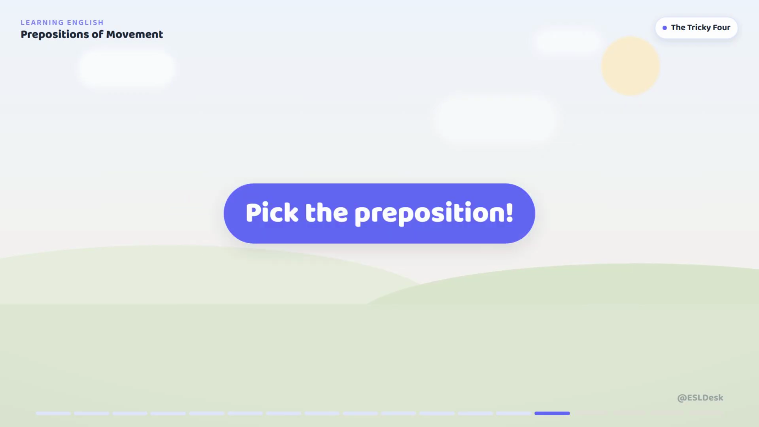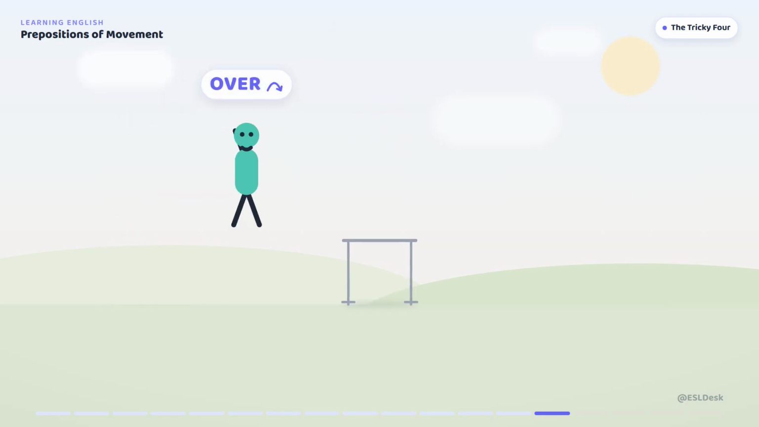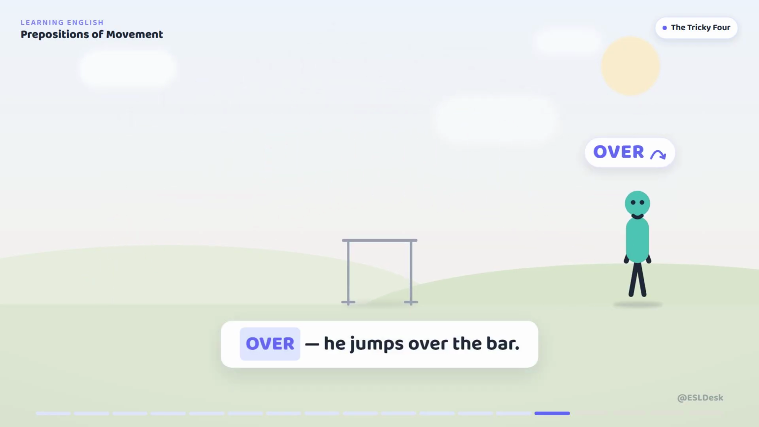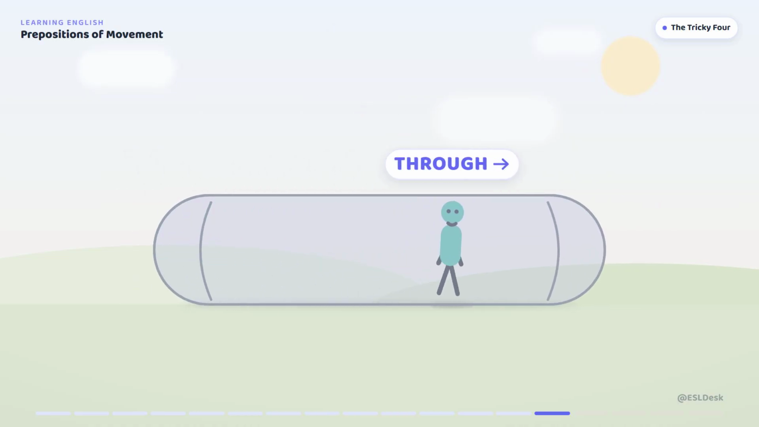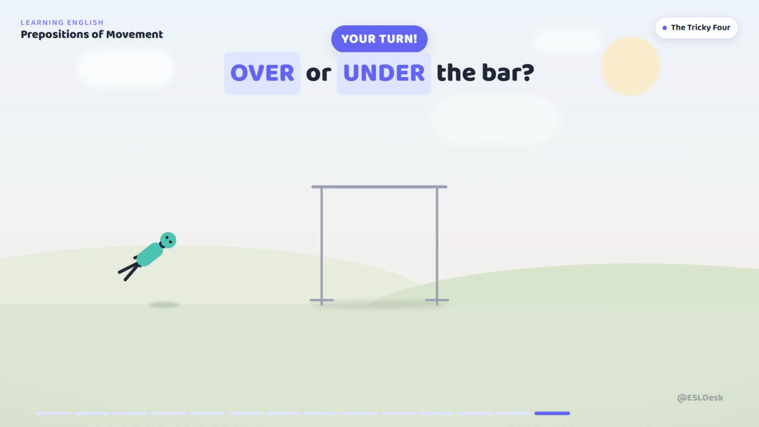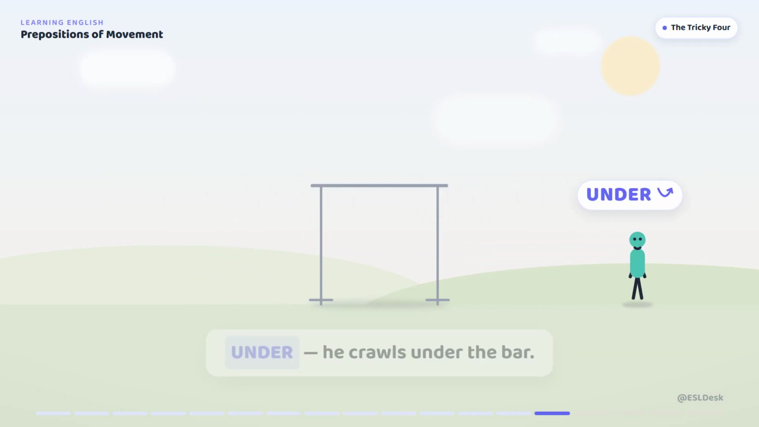Again, pick the preposition. Over the bar or under it. Over, he jumps over the bar. Across or through. Through, he walks through the tunnel. Over or under. Under, he crawls under the bar.